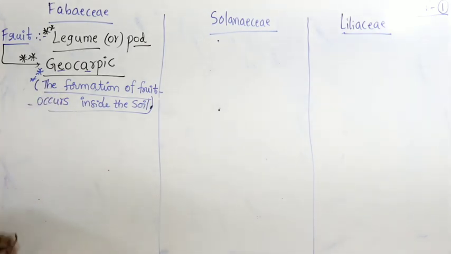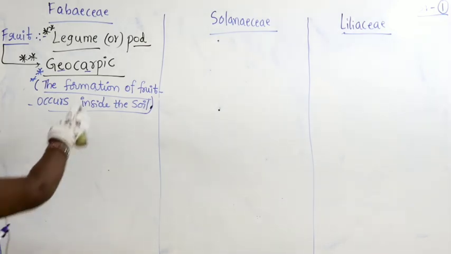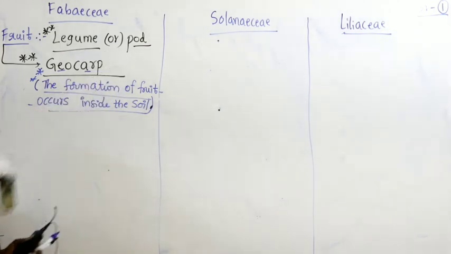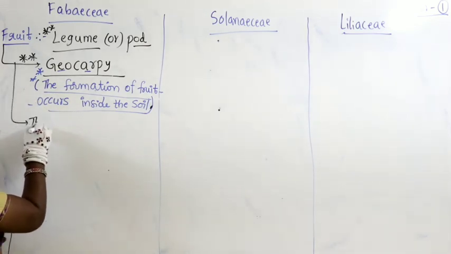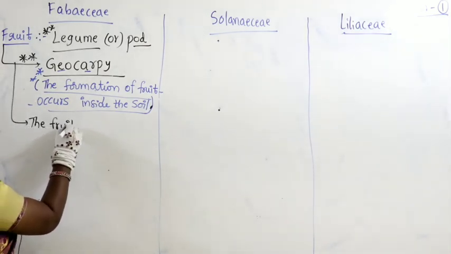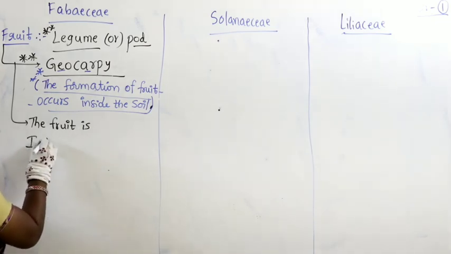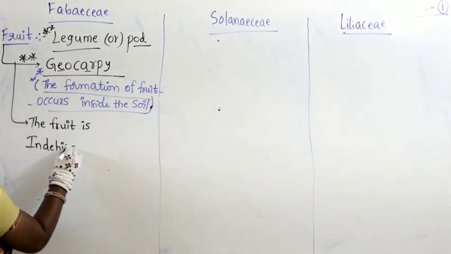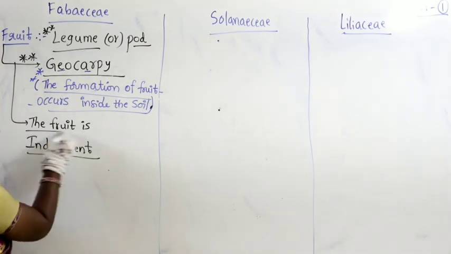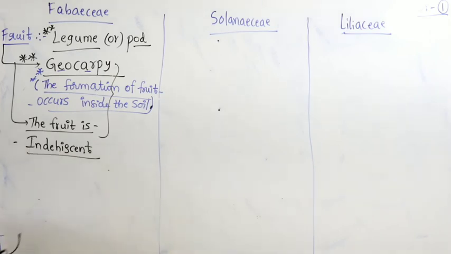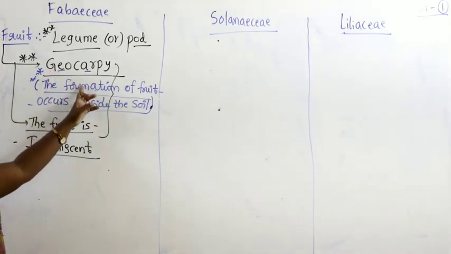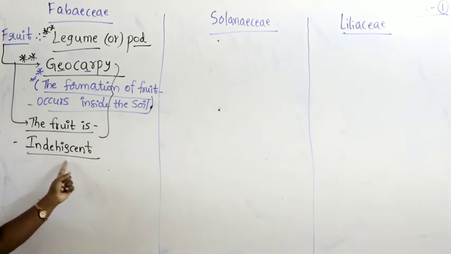What is meant by the geocarpic condition? Better you write down geocarpy. That means here the fruit formation is observed inside the soil. And here the fruit is indehiscent. So for both, geocarpy and indehiscent fruit, the fruit is indehiscent.